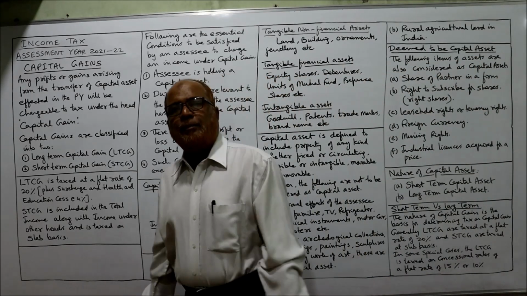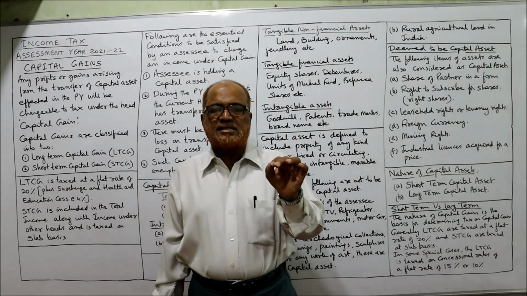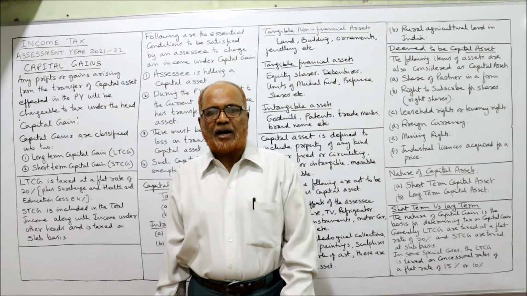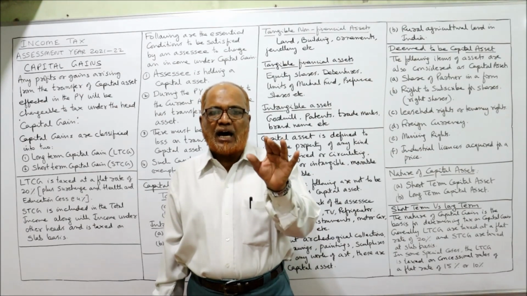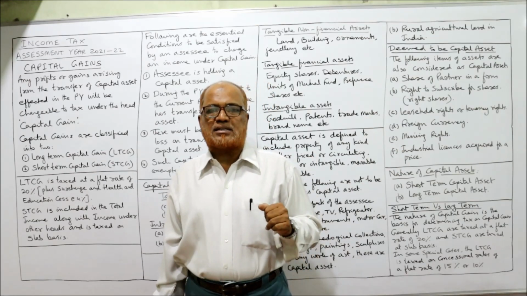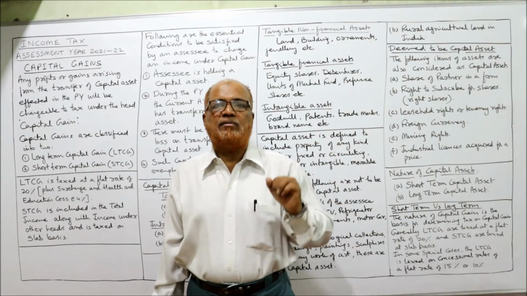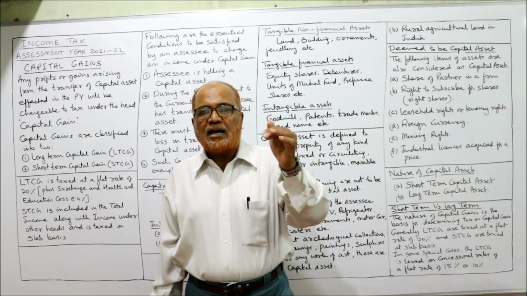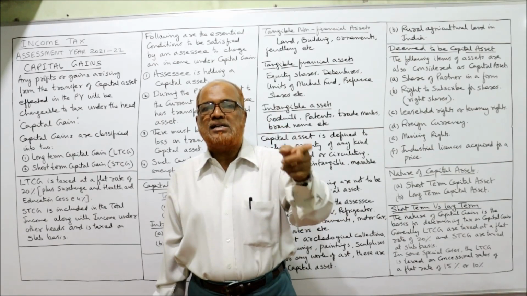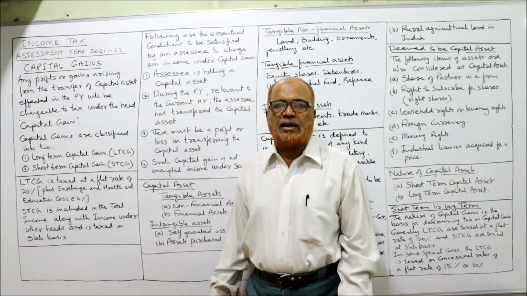Now, what is the meaning of the term capital gain? First of all, any profits arising on the transfer of capital asset. Again, I repeat, any gain arising from the transfer of capital asset, where that transfer took place during the current previous year, then any income arising on transfer of capital asset is chargeable to tax under the head capital gain.